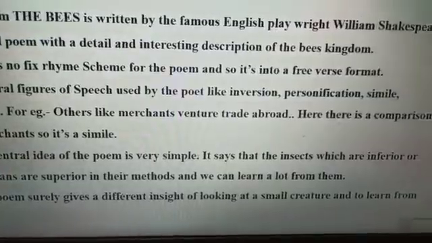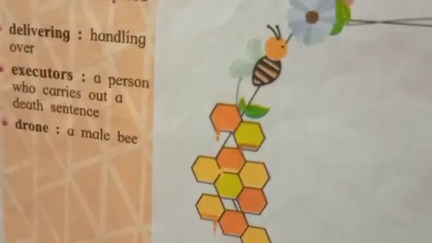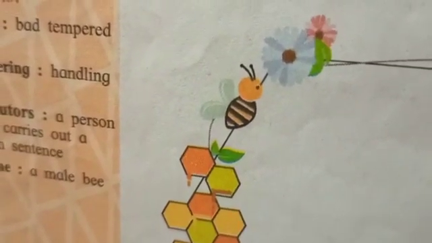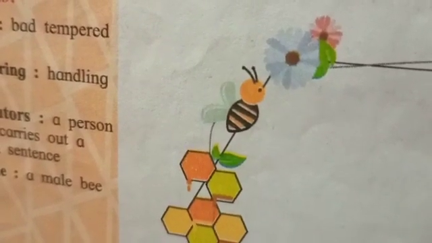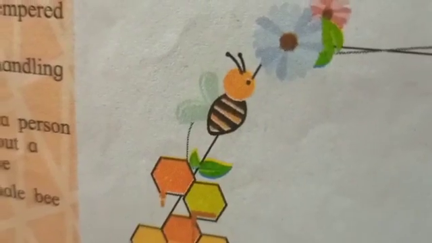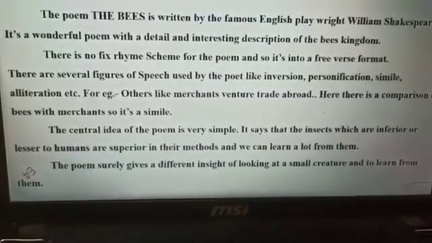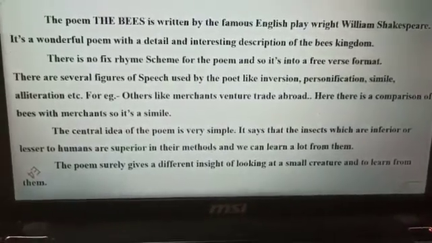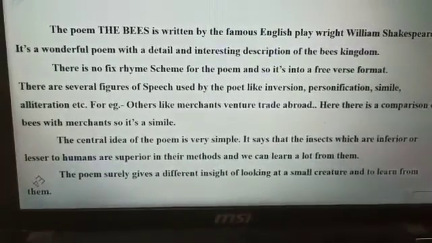The central idea of the poem is very simple. It says that the insects, which are inferior or lesser to humans, are superior in their methods, and we can learn a lot from them. The poem surely gives a different insight of looking at a small creature and learning from them.